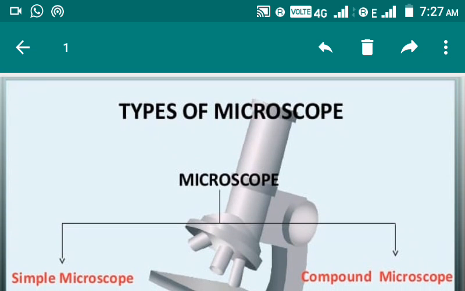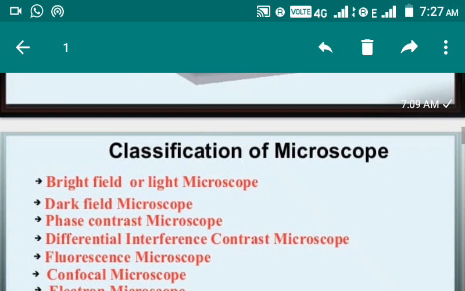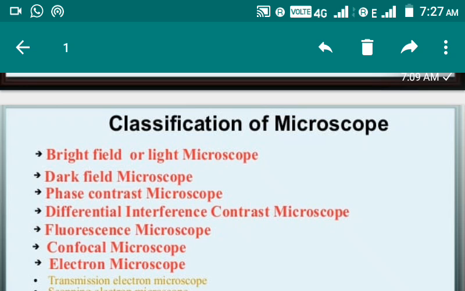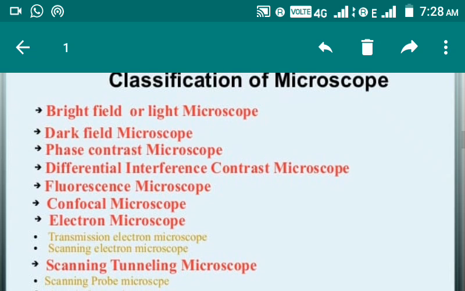Now, types of microscopes. How many types of microscope are there? On the basis of source of light, in a simple way, microscopes can be categorized into two groups: simple microscopes and compound microscopes. Apart from that, some other kinds of microscopes are there. These are bright field or light microscope, dark field microscope, phase contrast microscope, differential interference contrast microscope, fluorescence microscope, confocal microscope, electron microscope.